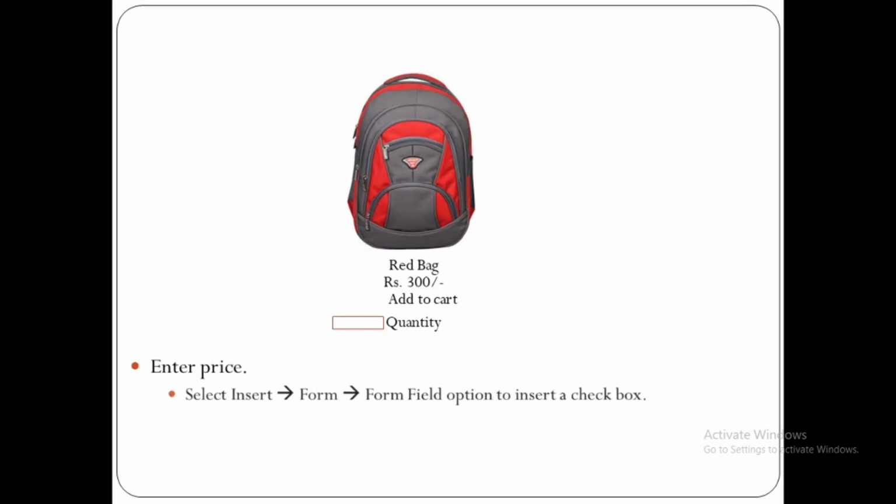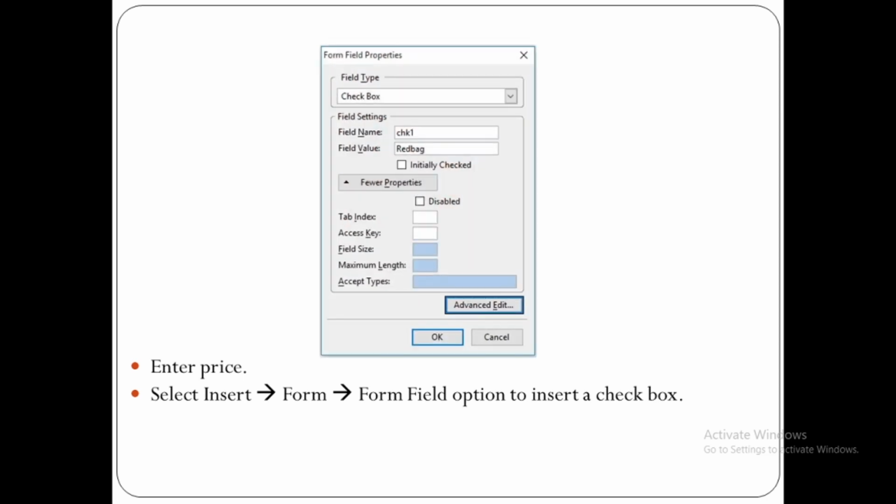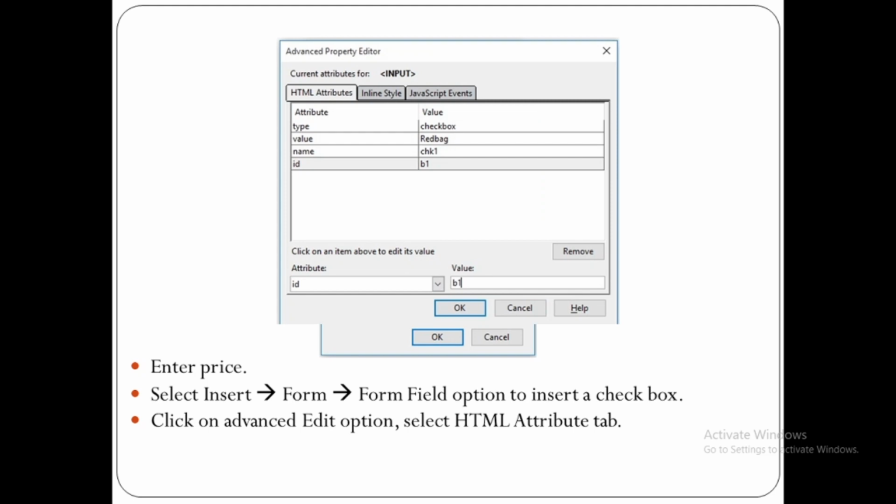Now enter price. Select insert form field option to insert checkbox. When you select this option, it will display a dialog box. Inside field type, you have to select checkbox option. Click on advanced edit option. Select HTML attribute tab. Here you can see advanced edit button is given. When you click on that button, it will show you a dialog box.